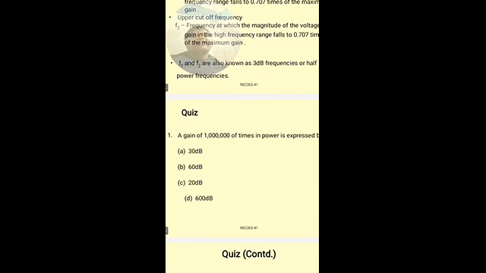Coming to small questions on the topic: a gain of 1000000, that is 1 followed by 6 zeros, so that we can represent in the dB scale, which value is it equal to: 30 dB, 60 dB, 20 dB, 600 dB. We can write this gain of 1000000 as 10 power 6.